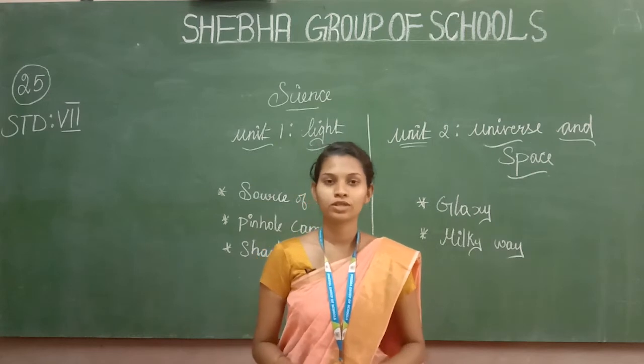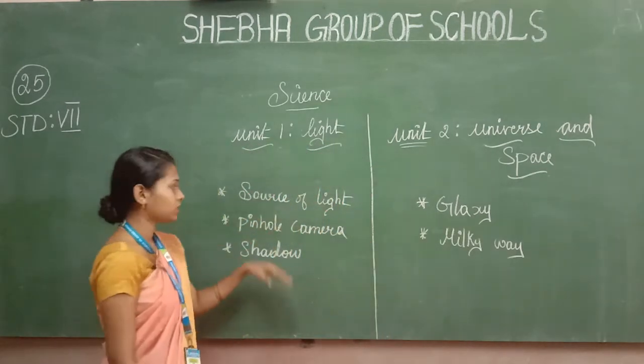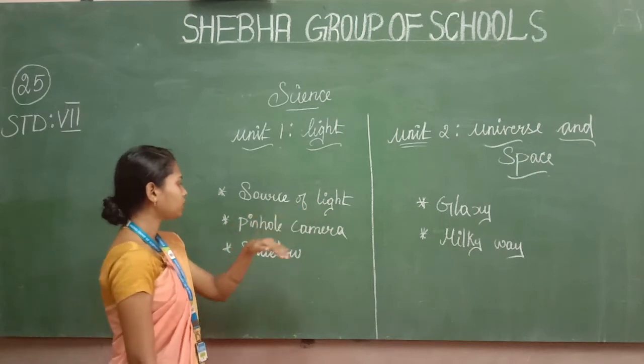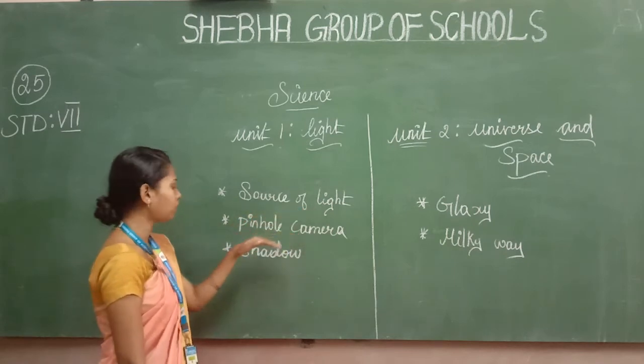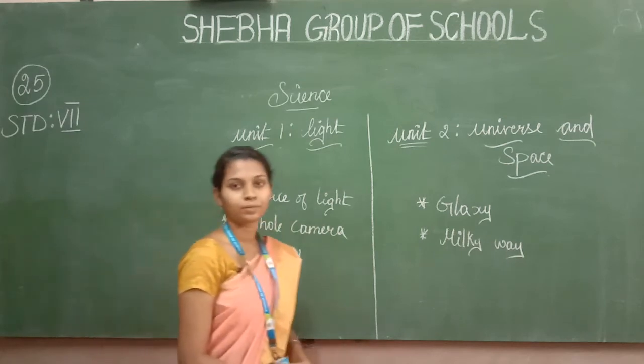Today we are going to discuss Unit 1, Light. In light there are three topics. First one is source of light, second one is pinhole camera, and third one is shadow. We are going to learn about these three topics.